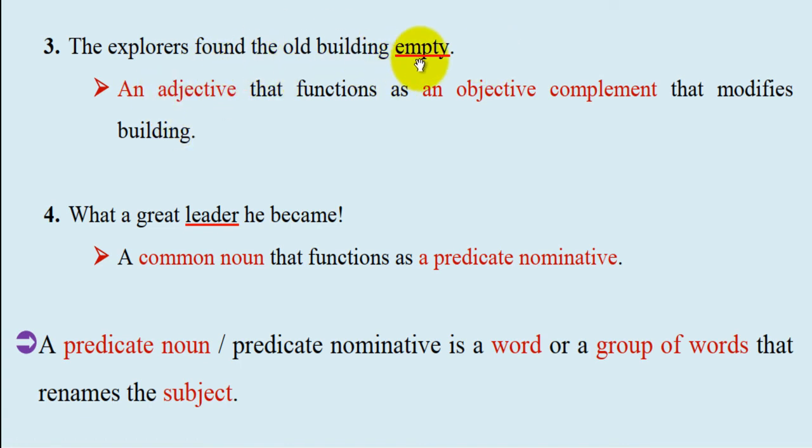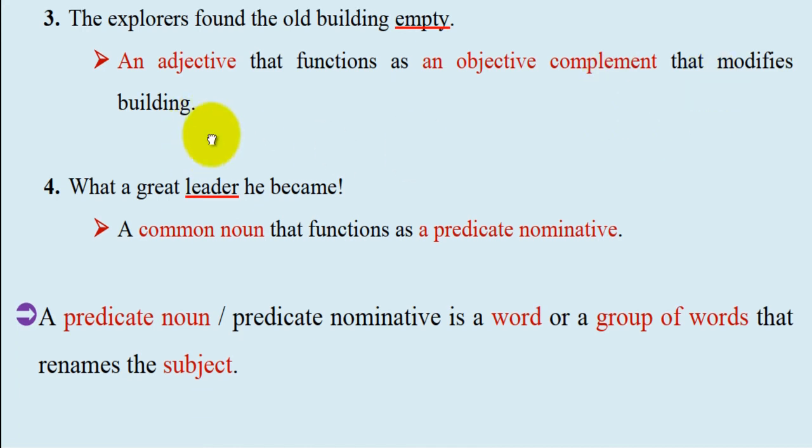هذه empty an adjective اللي جا من وراء old building is an adjective that functions as an adjective complement that modifies أو لا that describes building, the word building.